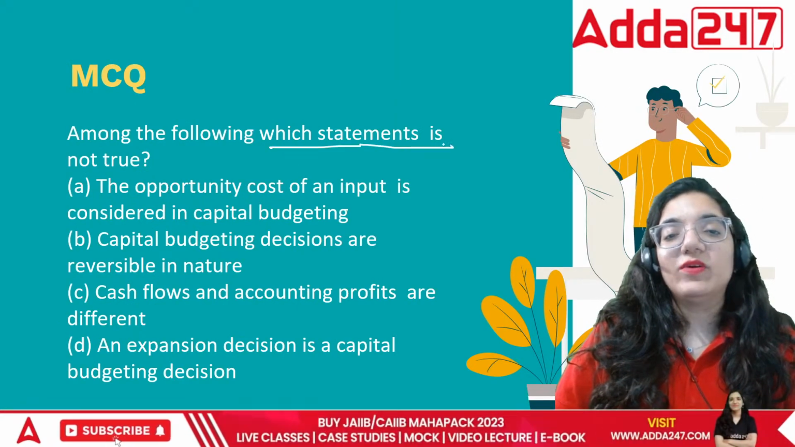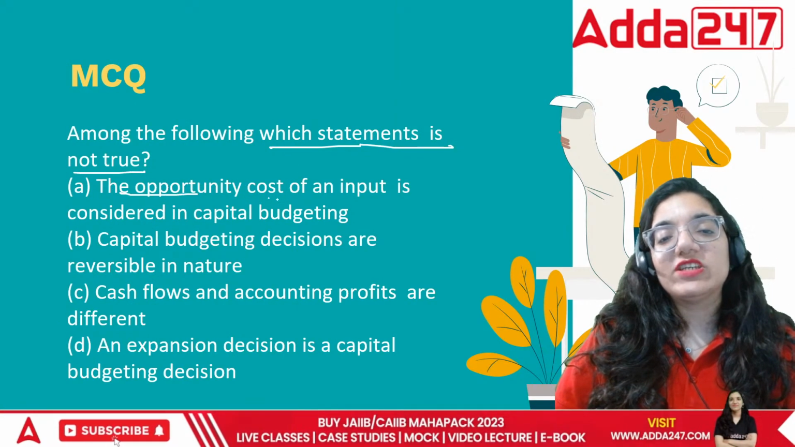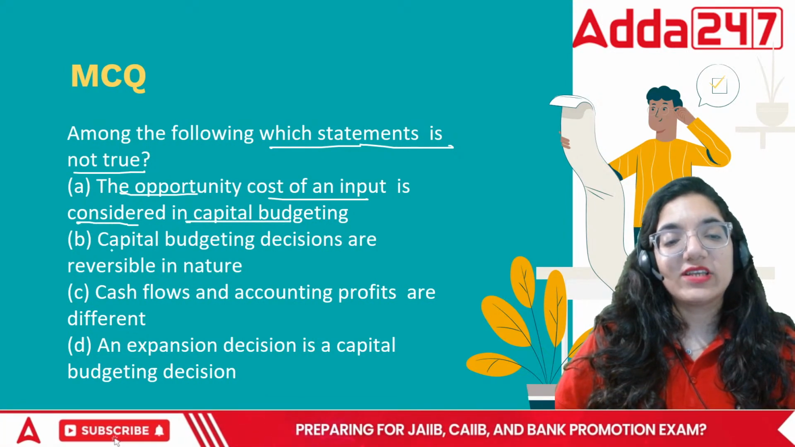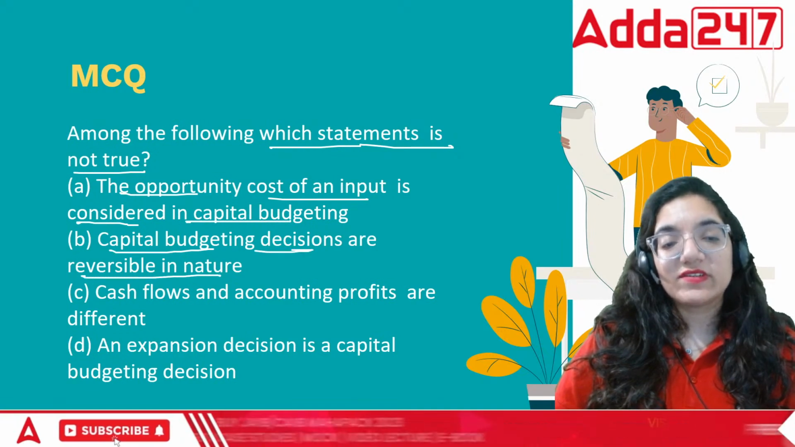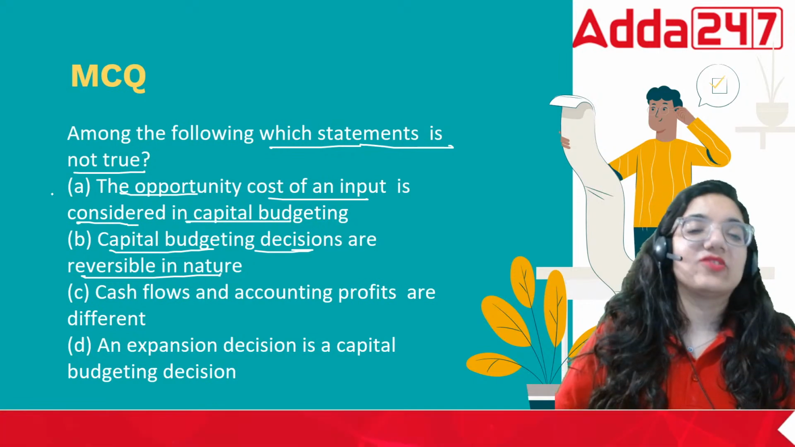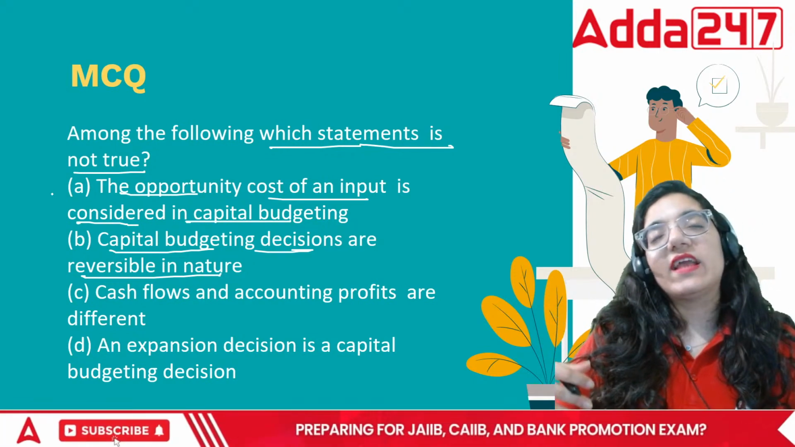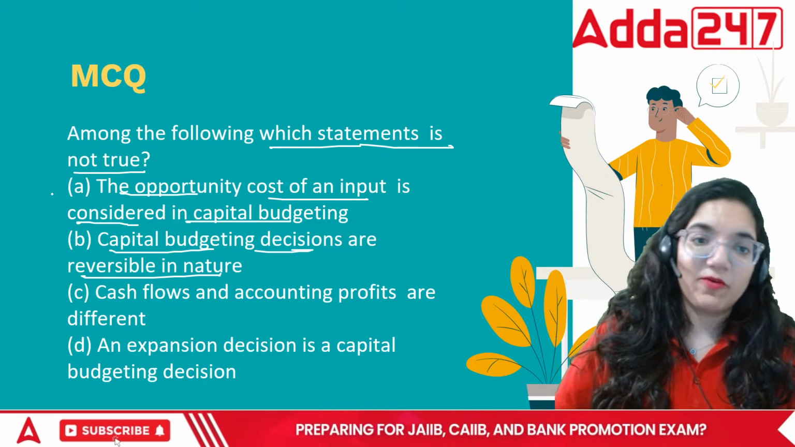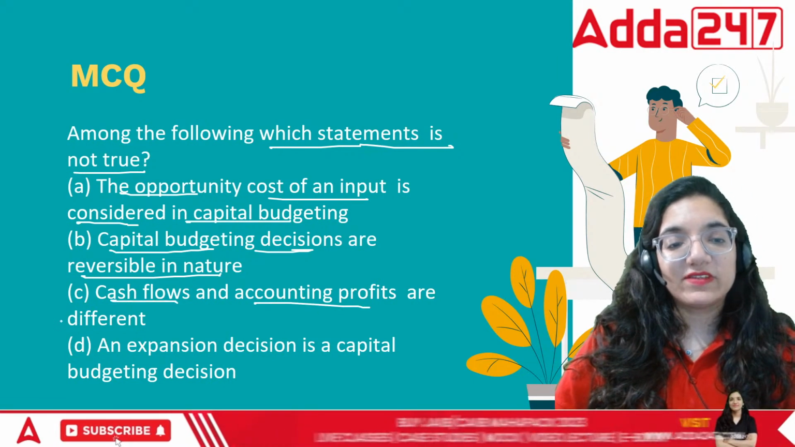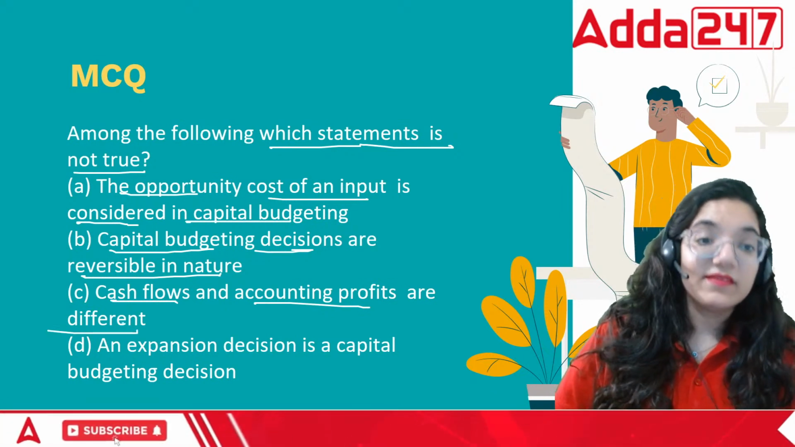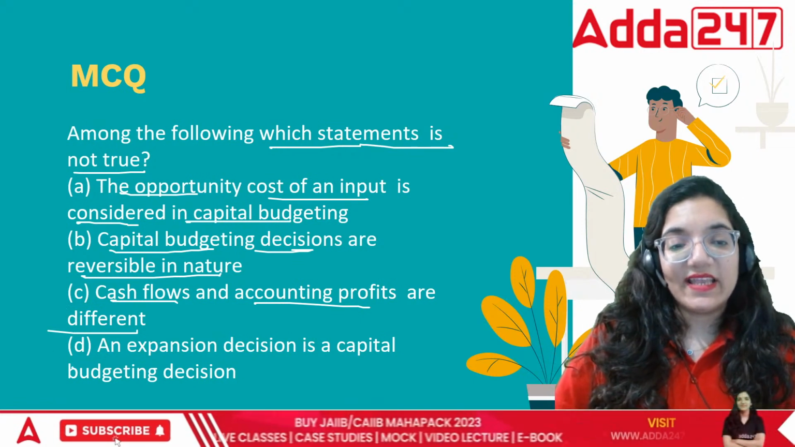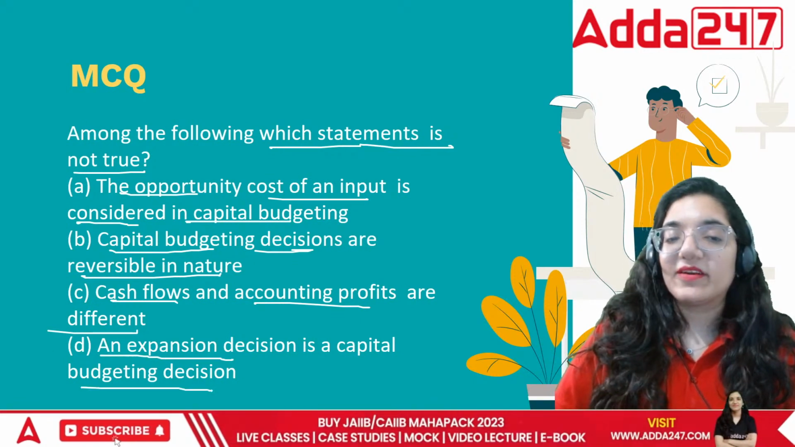Among the following, which statement is not true? Opportunity cost of the input is considered in capital budgeting. Capital budgeting decisions are reversible in nature. Can they be? The rest I understand. That point is sorted: opportunity cost is the next best alternative use. If I would have opted for that, it would have been better. The cash flows and accounting profits are different. Yeah, they are, because cash flow is the money that you get. Profit is something else. An expansion decision is a capital decision.